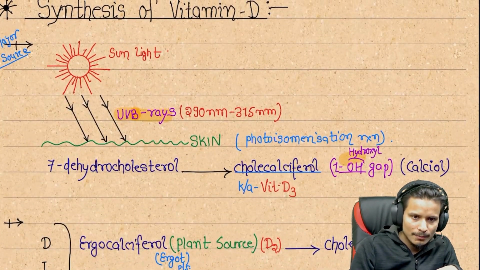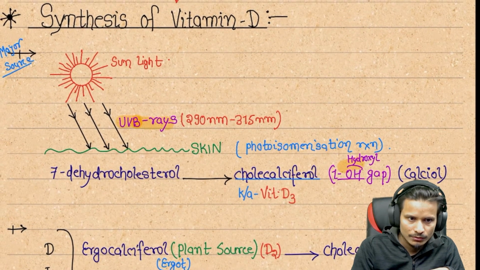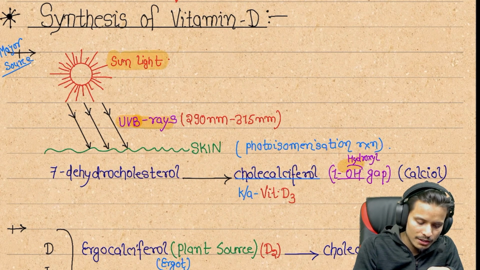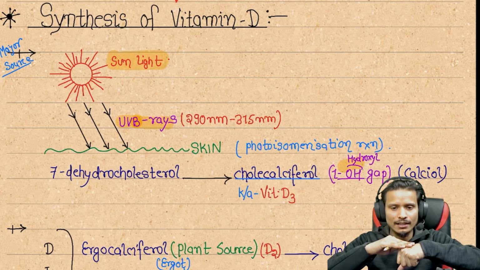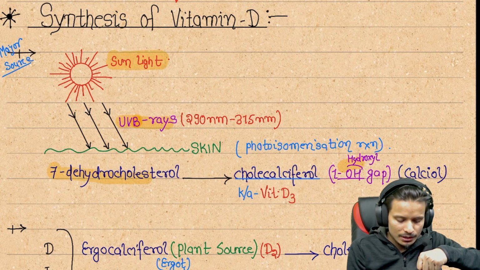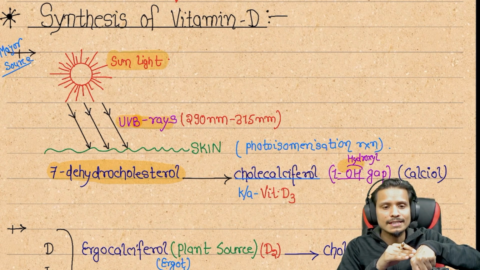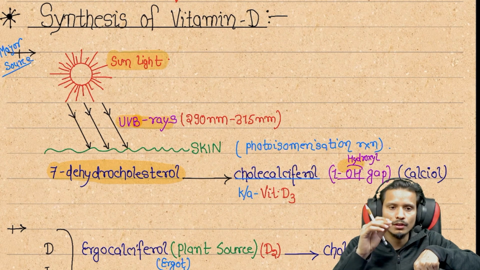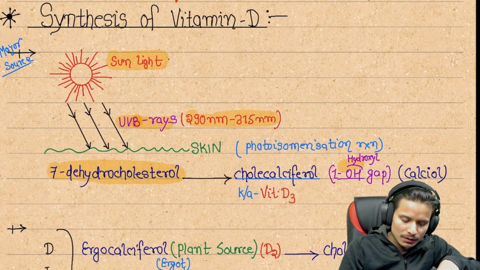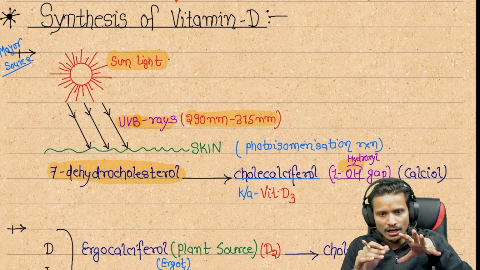For the synthesis of vitamin D, we are going to see how vitamin D is synthesized. The major source is sunlight, which falls on our skin, and inside our skin there is something called 7-dehydrocholesterol. This 7-dehydrocholesterol is present just below our skin, and if sunlight radiation of wavelength 290 nanometer to 350 nanometer falls on the surface of the skin, that is called photoisomerization.